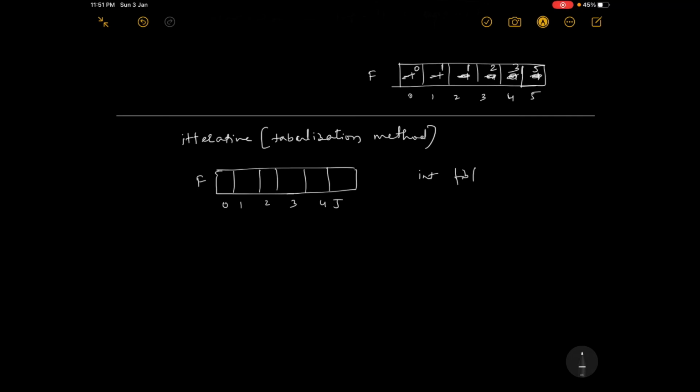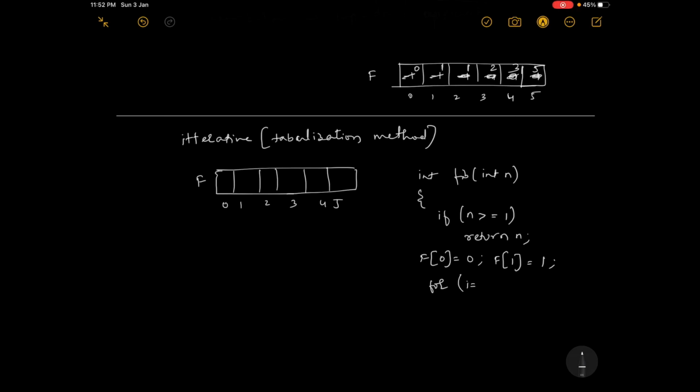So here int fib, I'll write the function here. For f of 0 I directly write answer 0, and f of 1 answer 1.